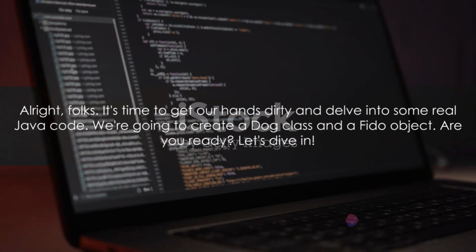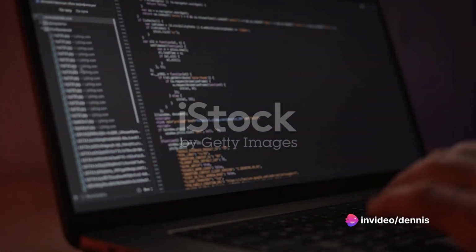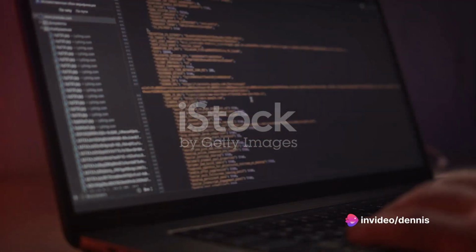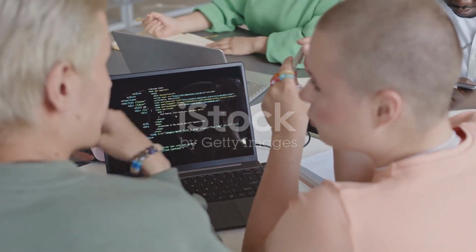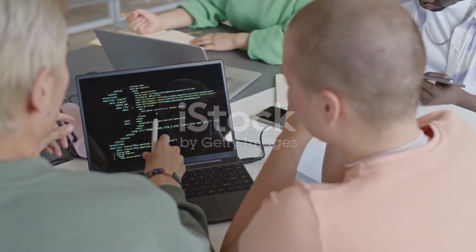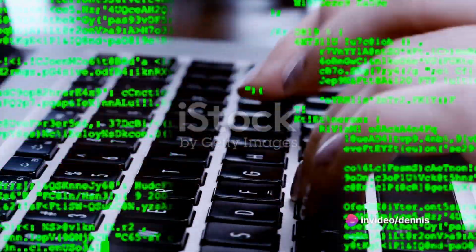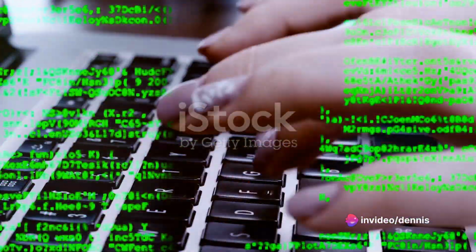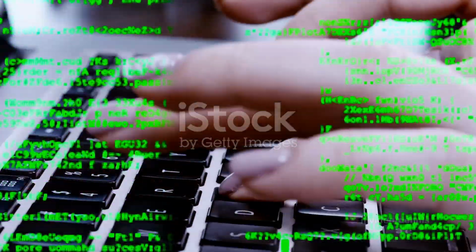All right, folks. It's time to get our hands dirty and delve into some real Java code. We're going to create a dog class and a Fido object. Are you ready? Let's dive in. First, we define our dog class. We give it properties like name, breed, and age. These properties are variables that hold the state of the dog. Then we provide our dog class with methods like bark and wagtail.